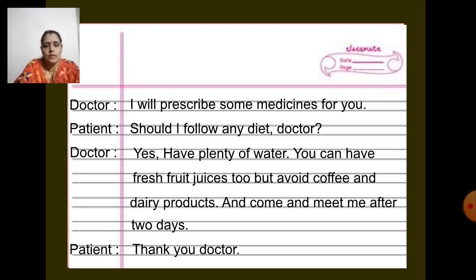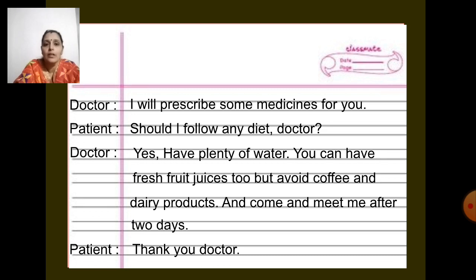So this is the dialogue between a patient and a doctor. What happens when you go to a doctor? You tell the doctor about your sickness, and then the doctor examines you and gives you medicines and instructions. That is what we have written here in our dialogue.